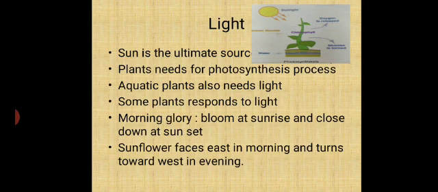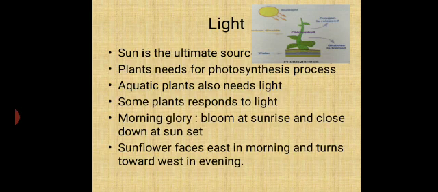The next component is light. The sun is the ultimate source of light, and plants are able to prepare food only in the presence of sunlight. Again, this abiotic component, light, is helpful to biotic components like plants to prepare their food.